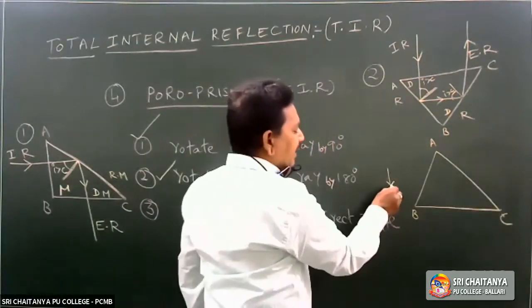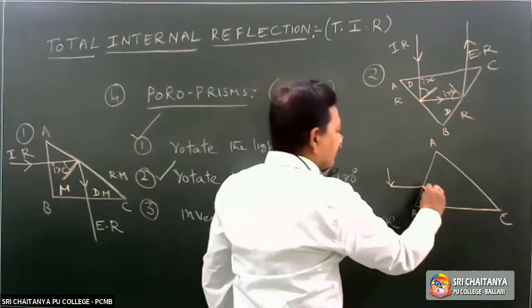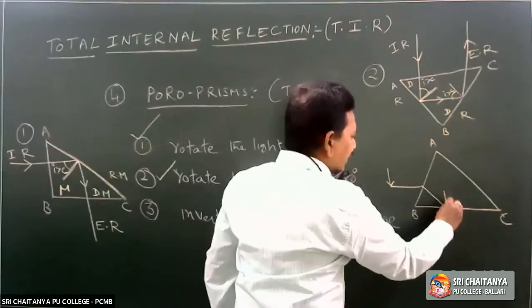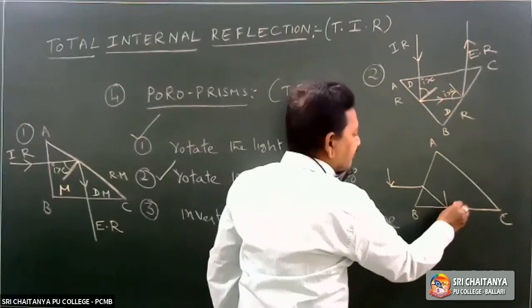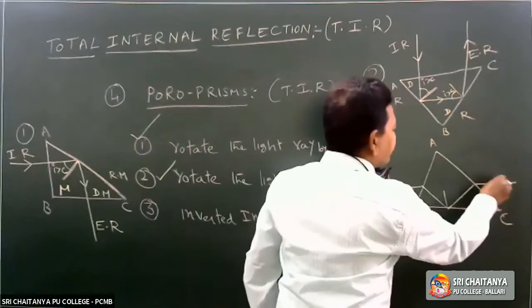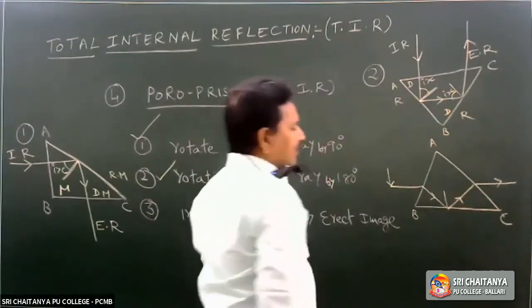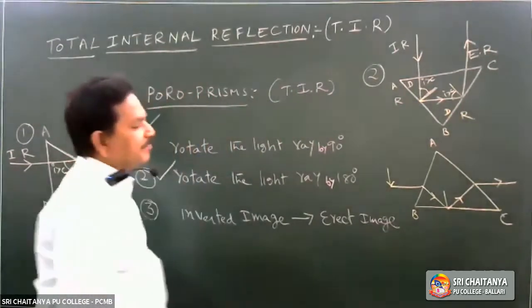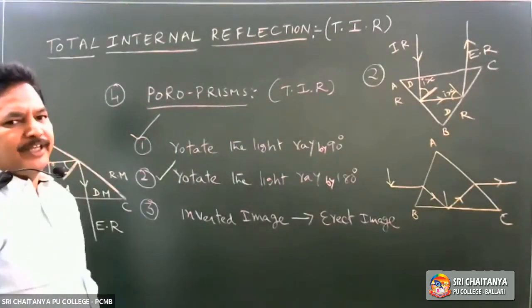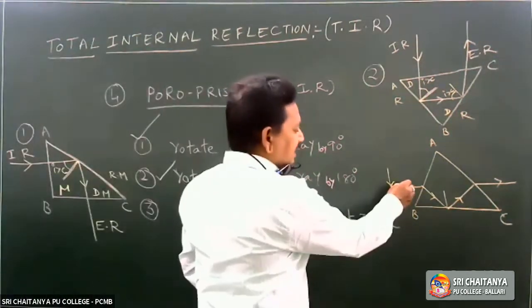First, the light ray from the top is refracted. Here the total internal reflection takes place. Once again, refracted. The light ray from the top of the object is the incident ray.